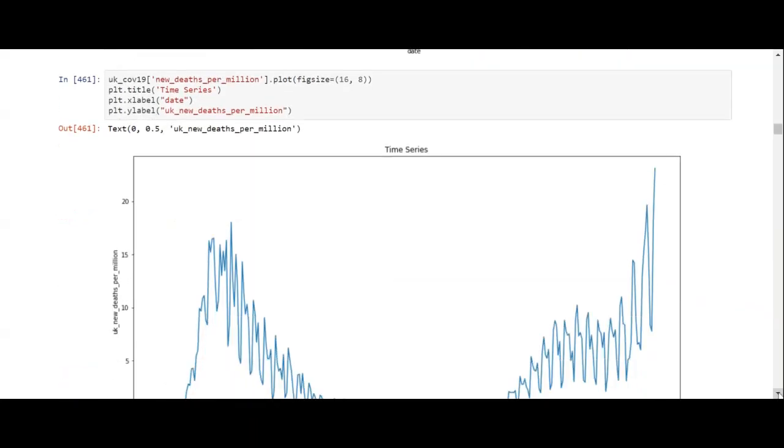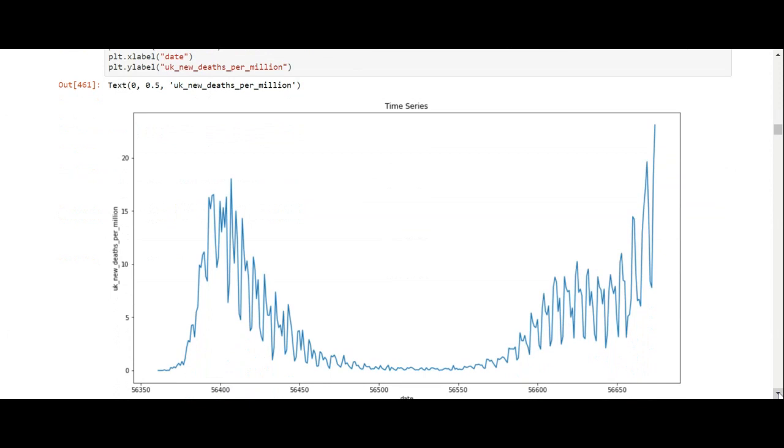So we've got the new deaths, and you can see here that a lot of people are dying from COVID-19, which is why the UK is in a third lockdown. And so the UK is in a bad situation.